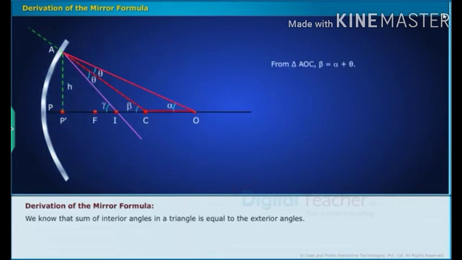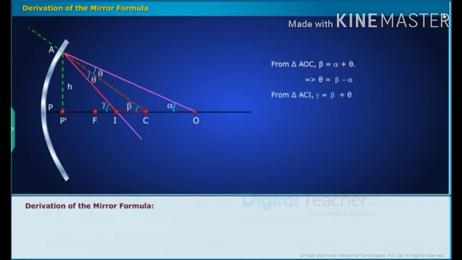From triangle AOC, we have beta is equal to alpha plus theta. That is, theta is equal to beta minus alpha. From triangle ACI, gamma is equal to beta plus theta. By substituting theta is equal to beta minus alpha in the above equation, we have 2 beta is equal to alpha plus gamma. Equation 1.